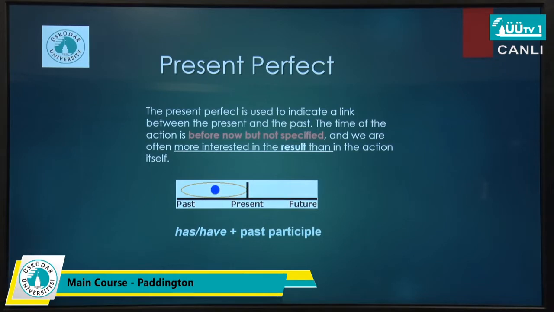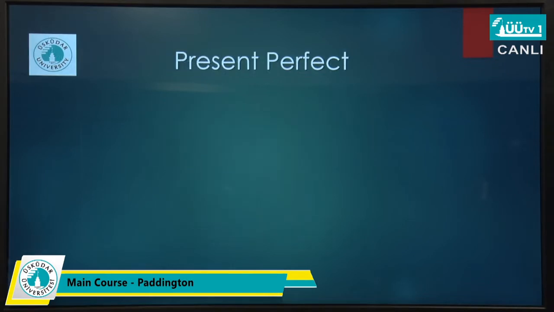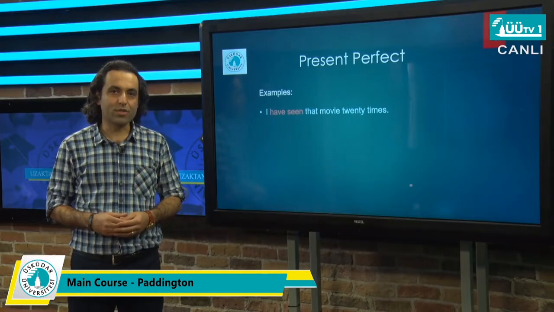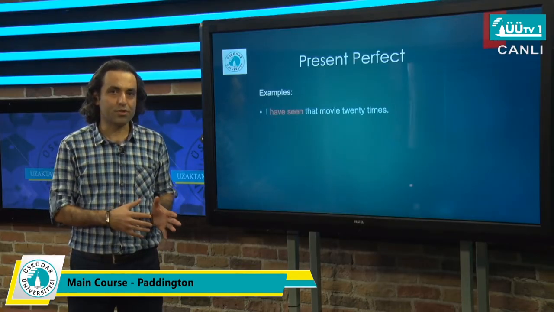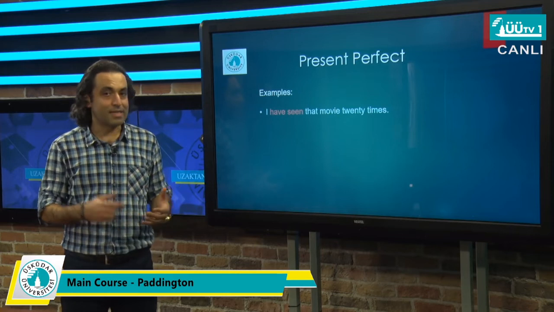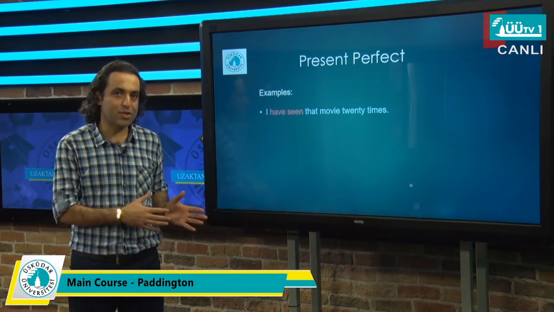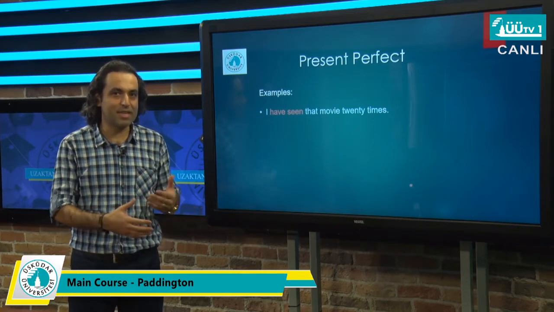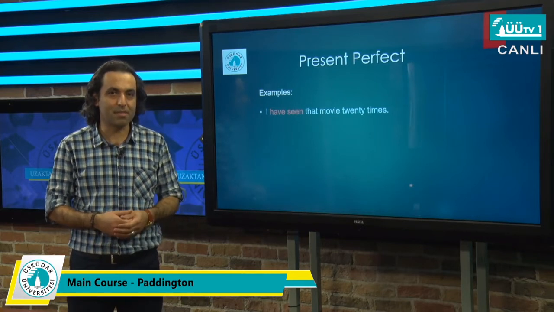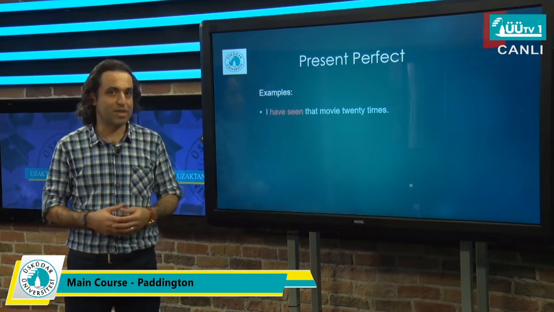Let's look at some examples. I have seen that movie 20 times. In this sentence, the speaker wants to say that he has already watched the movie several times and still he remembers. So the action of watching happened in the past, but still he or she can remember something about the movie in present tense.